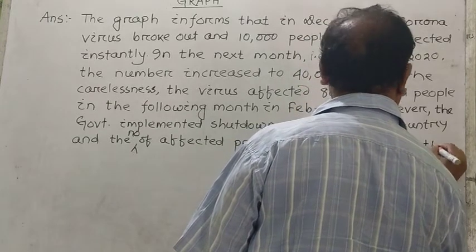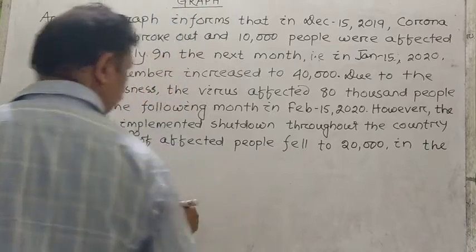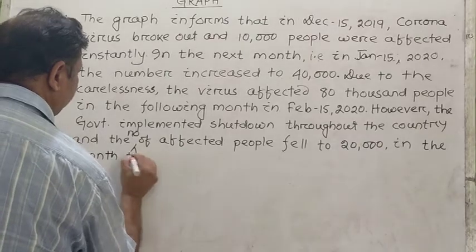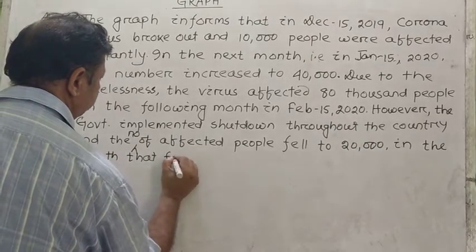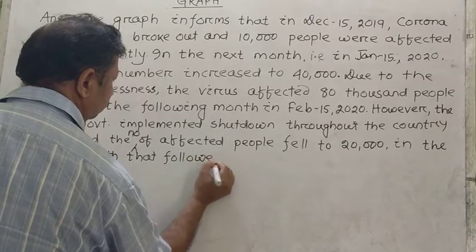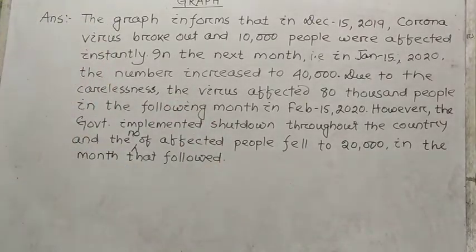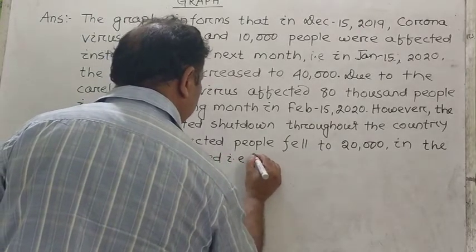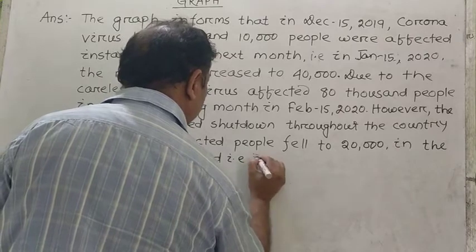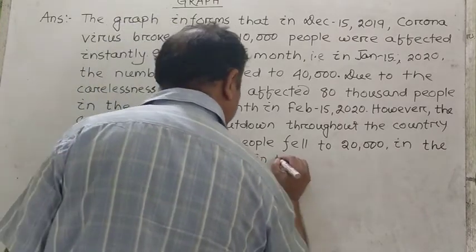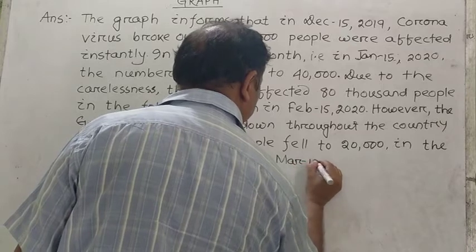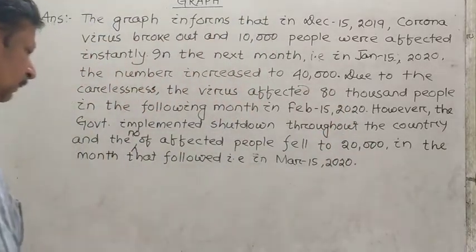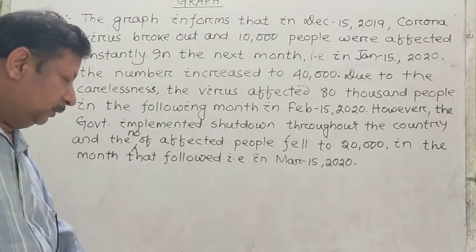The number of affected people fell to 20,000 in the month that followed. And what is that? That is in March 15, 2020. Okay. Then only April remained.